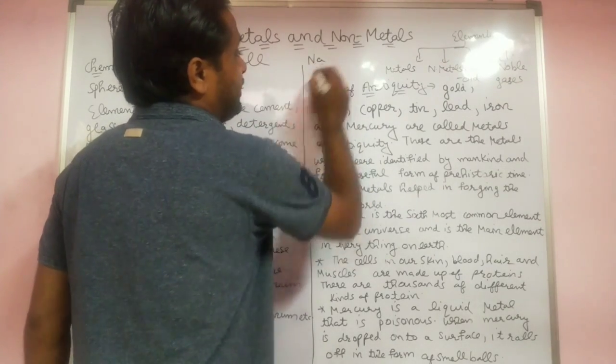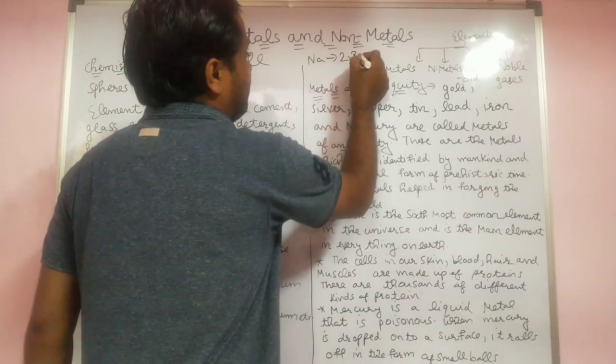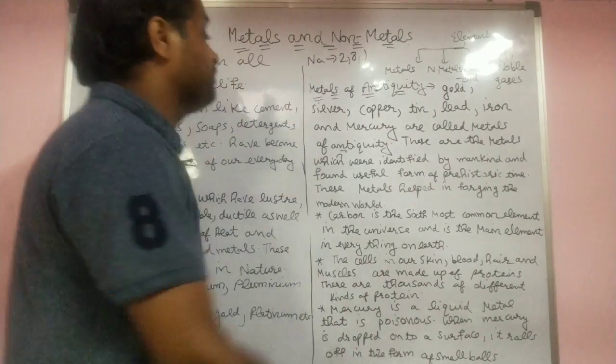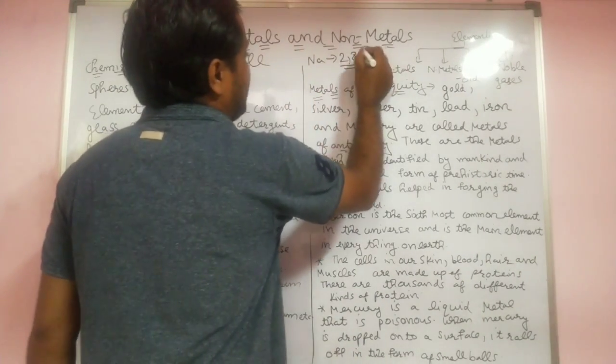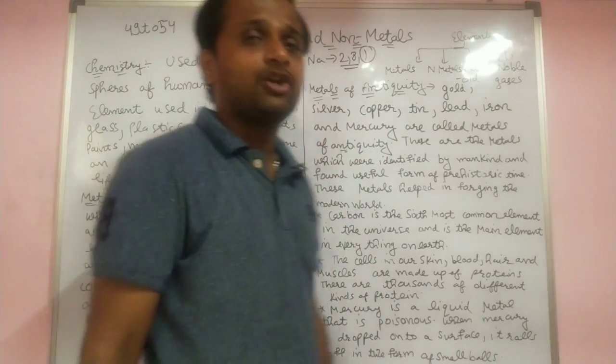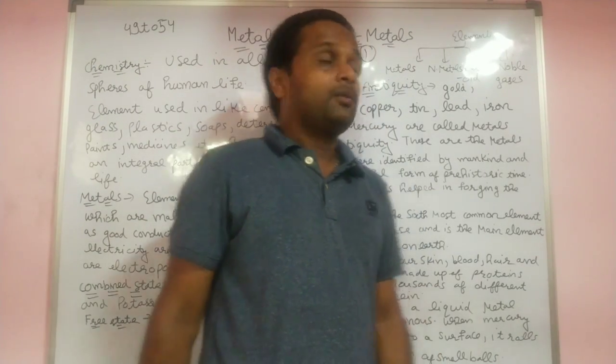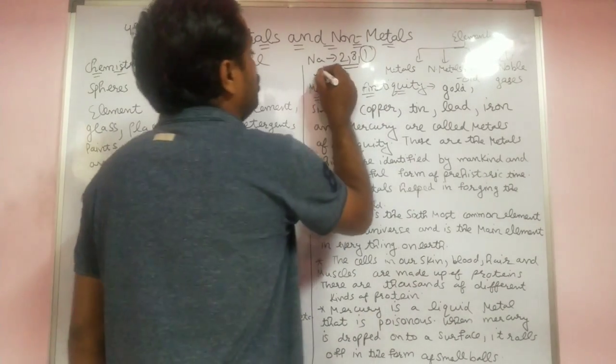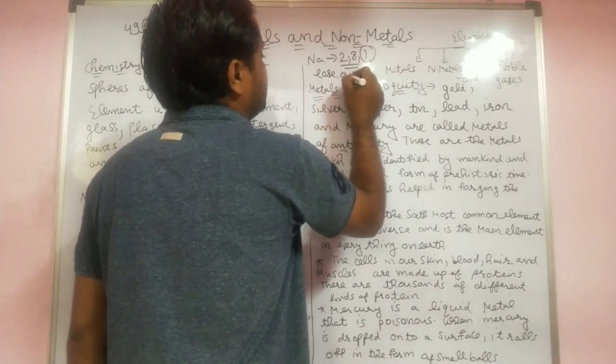For example, sodium. Sodium's configuration is 2-8-1. In the chapter on atomic structure, I already told you which one loses one electron. Here it wants to complete 8 electrons, but it is unable to take 7 electrons, so it wants to lose one electron.